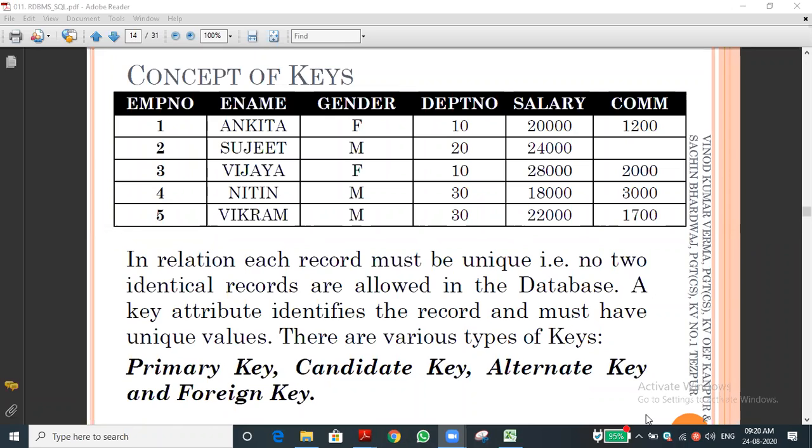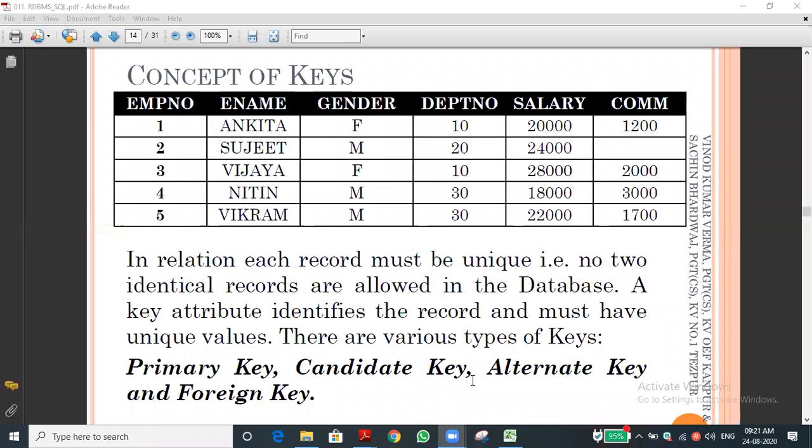Likewise here, the alternate key means very simple. From the name itself you can understand. Alternate means next choice. For example, we selected one key as a primary key. Suppose what should be our next selection, that is called alternate. Whenever we are doing any important thing, we have two plans, plan A or plan B, likewise.